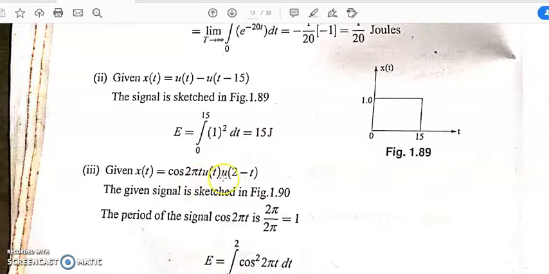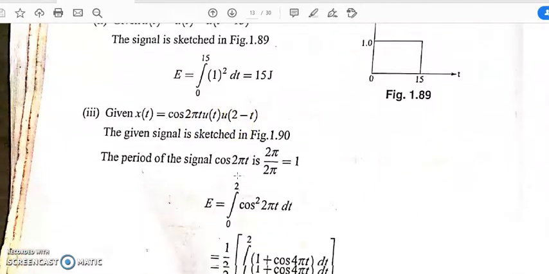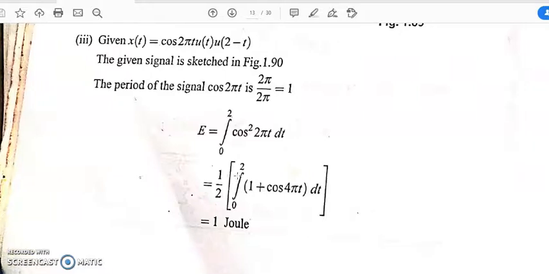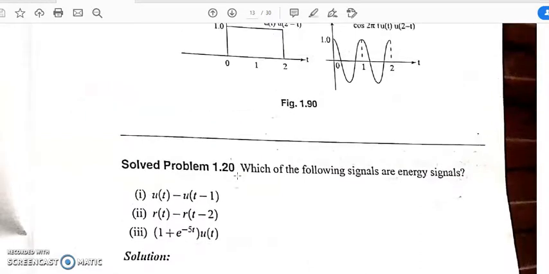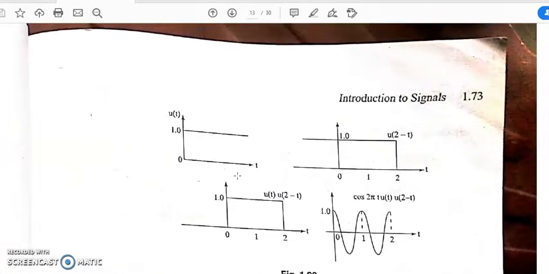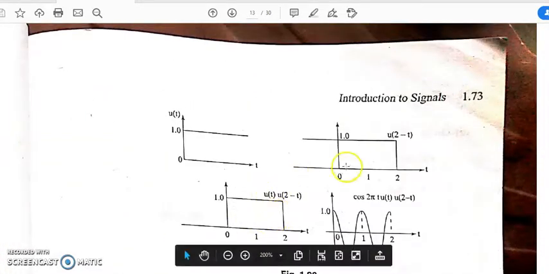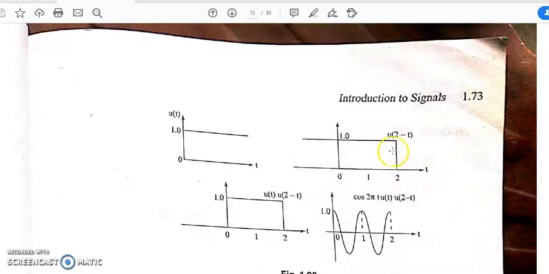Okay, in a similar way you can see this type of signal, the signal is ranging from 0 to 2. The signal is u of 2 minus t.